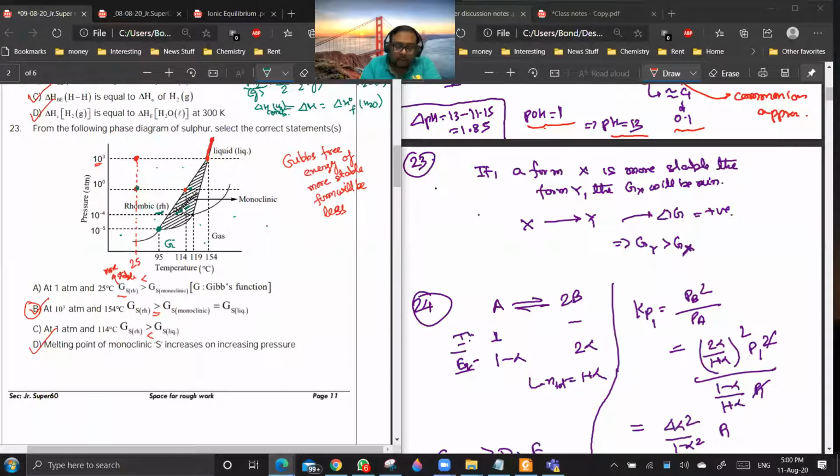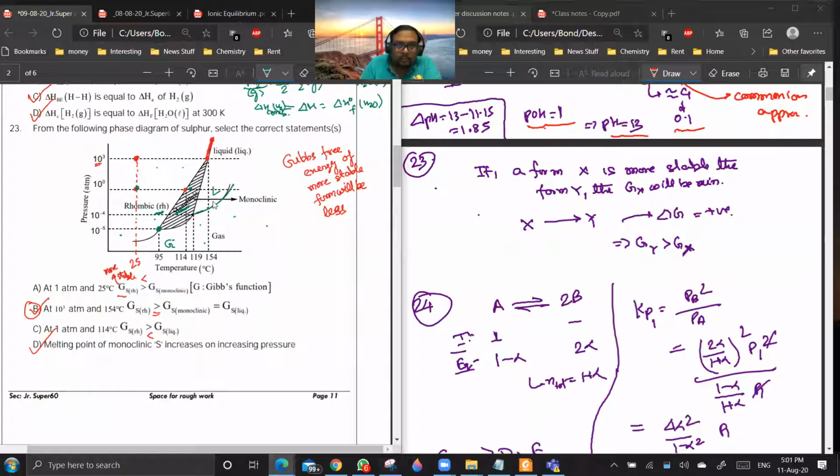Only that shaded region is monoclinic. Similarly, the part above this curve is liquid, and the below part is gas. So if you are increasing the pressure, then gas will be converted to liquid sulfur. Getting my point?